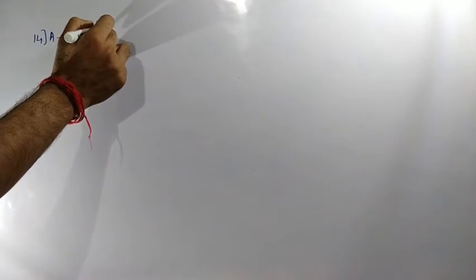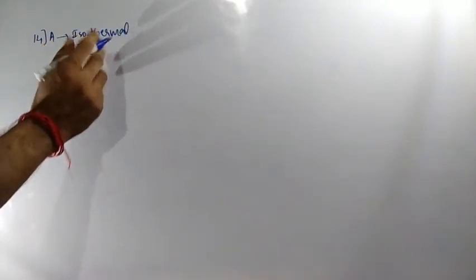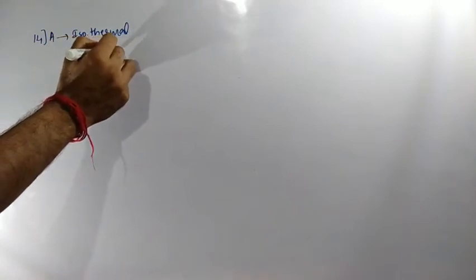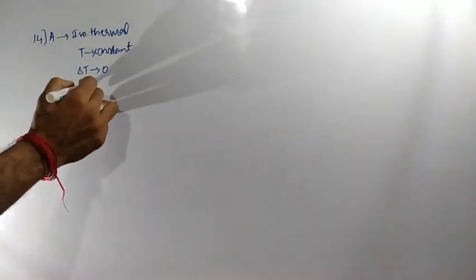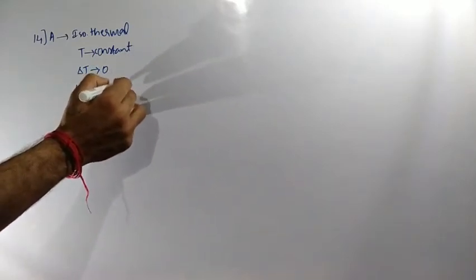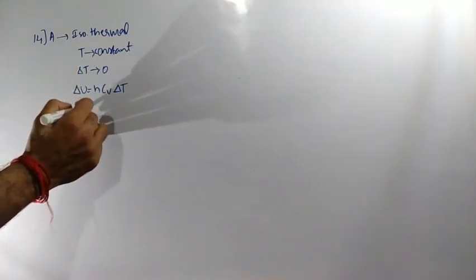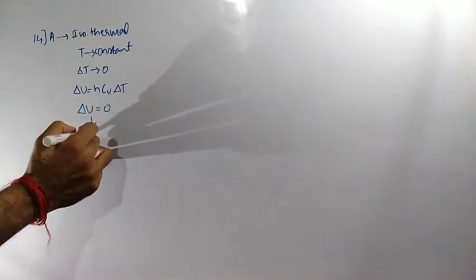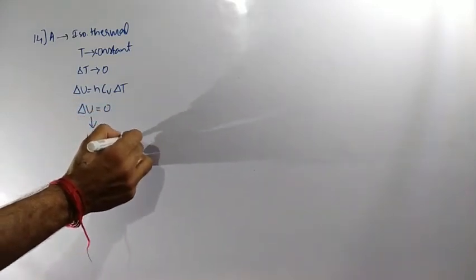Internal energy changes in all processes means, cross-check the isothermal process. In an isothermal process, what will happen? The temperature value will be constant, correct? If the temperature is constant, then delta T is 0. The formula for internal energy is delta U equals n Cv delta T. That means if delta T is 0, delta U will be equal to 0, which we treat as constant.